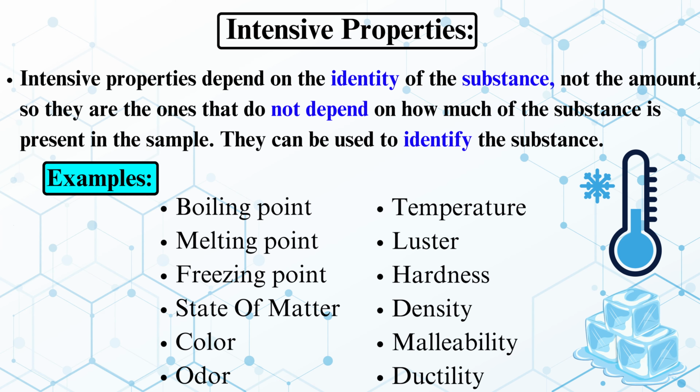Now we'll talk about the intensive properties. Intensive properties depend on the identity of the substance, not the amount. So they are the ones that do not depend on how much of the substance is present in the sample. They can be used to identify the substance. Examples: boiling point, melting point, freezing point, states of matter, color, odor, temperature, luster, hardness, density, malleability and ductility.